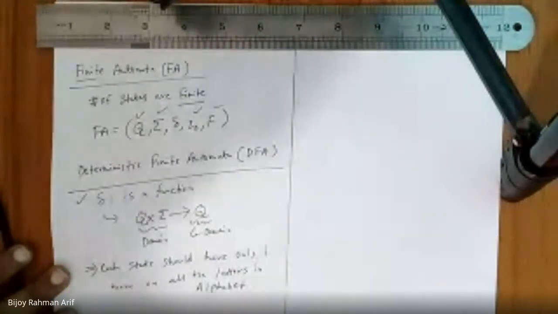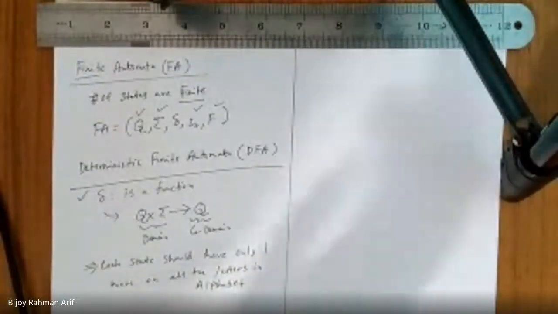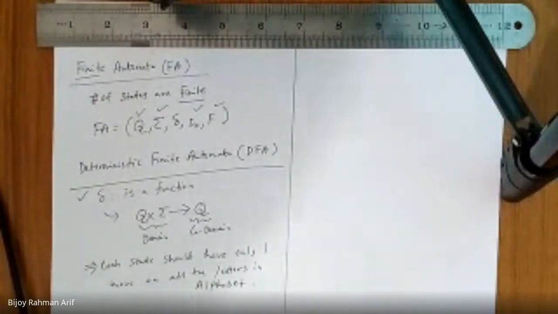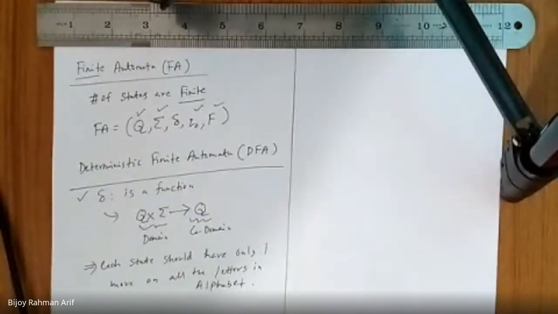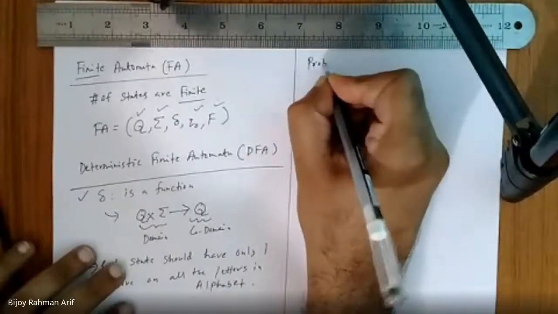Is it clear to you guys? Each state should have only one move on all the letters in the alphabet. Okay, so let's take some problems and try to solve those.